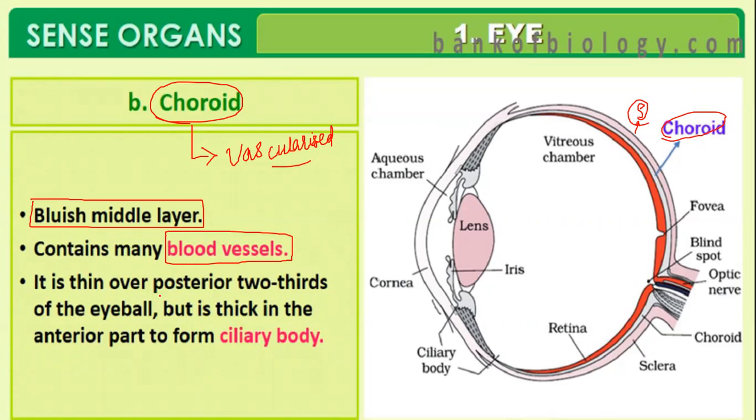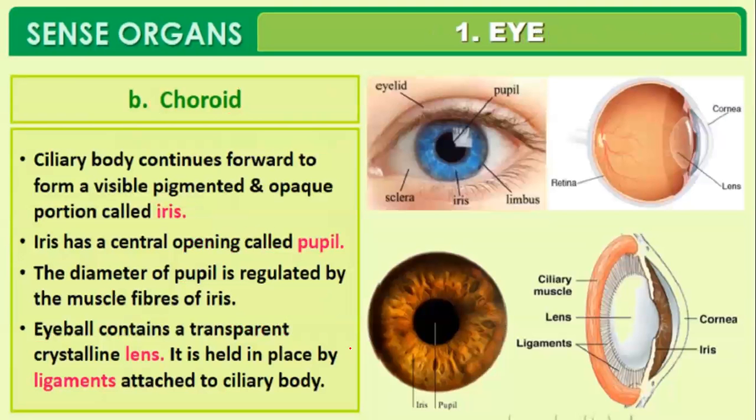It is thin over the posterior two-third of the eyeball, but it is thick in the anterior part to form the particular structure called the ciliary body. So the choroid gets extended. We studied that the sclera got bulged out to form the cornea, and here the choroid extends to form the ciliary body, which helps in holding the lens in the correct position.